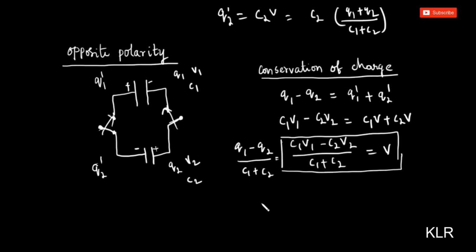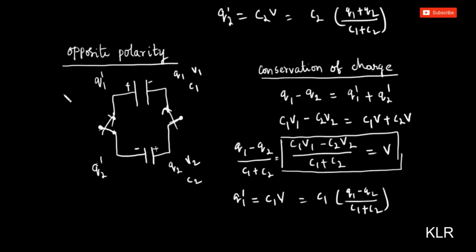Okay, so if you want the new charge after connection, Q1 dash, then Q1 dash is equal to C1V, which is C1 into Q1 minus Q2 by C1 plus C2.